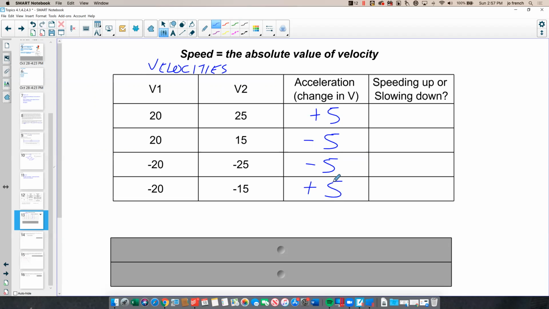So in each of these instances, what we want to see is whether we are speeding up or slowing down, where speed is defined as the absolute value of velocity. It's a scalar quantity with no direction. Well, if I think about the absolute value of my velocity, I went from an absolute value of 20 to an absolute value of 25. My speed increased. So I'm speeding up. In my second example, I went from an absolute value of 20 to an absolute value of 15, which means I slowed down.